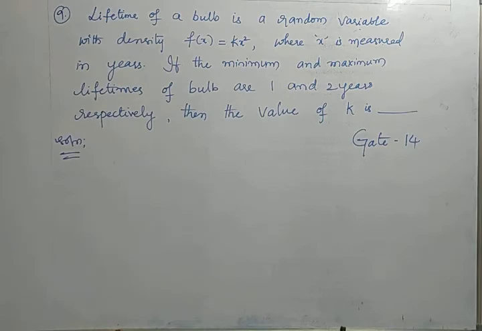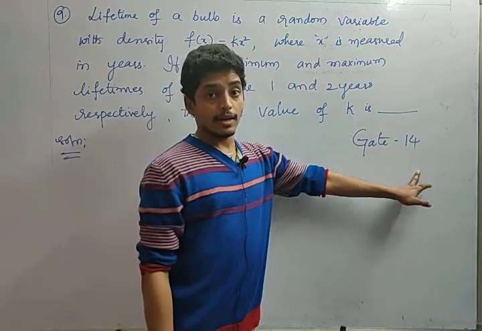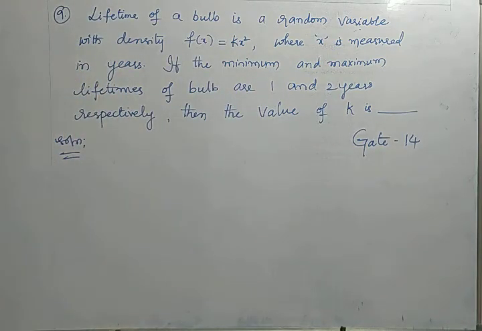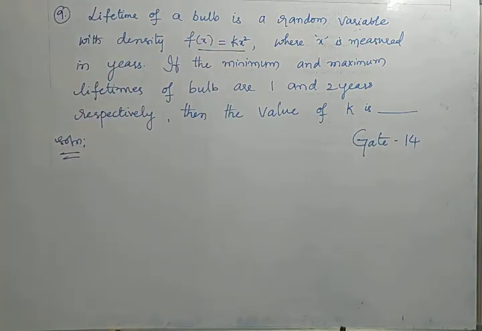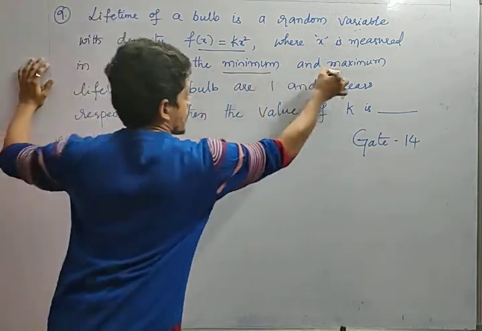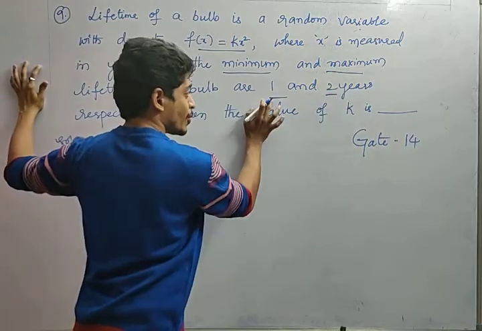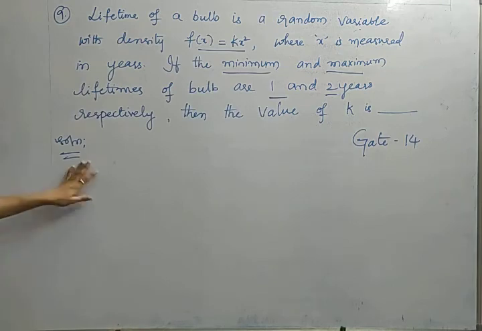So next question friends, this is one of the best applications. It was asked in GATE 2014. Such a beautiful application in random variables. See friends, the lifetime of a bulb is a random variable with density f of x equal to kx square. This is the density function he has given, where x is measured in years. Okay, x is measured in years. If the minimum and maximum lifetimes of the bulb are 1 and 2, that means lower limit and upper limit for this function, in that way he has manipulated respectively. Then what is the value of k?